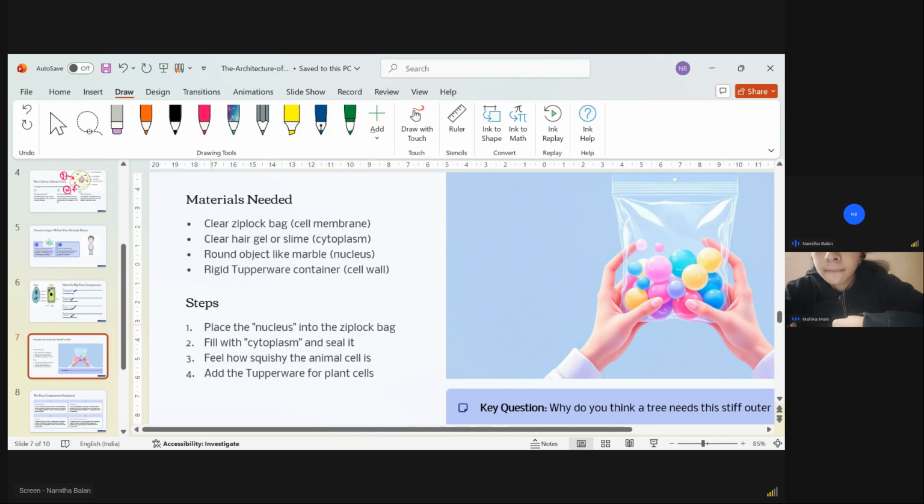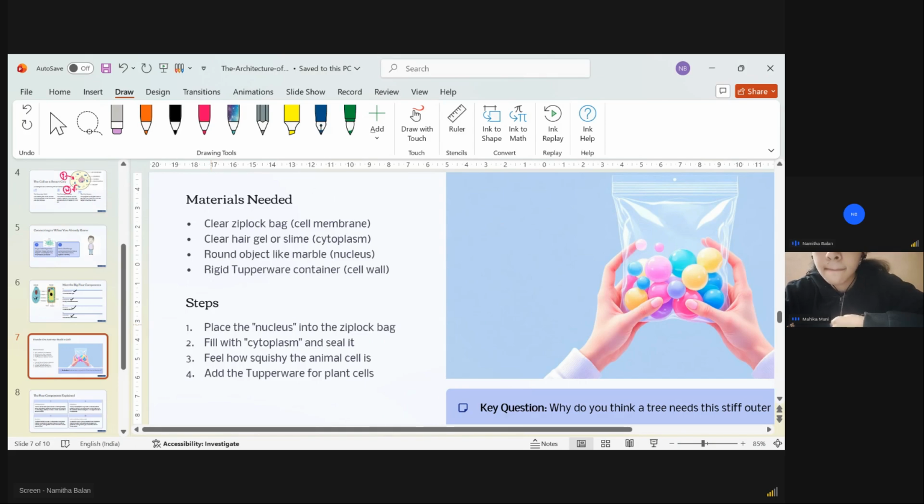Right? So for the cell membrane, how will you make it? With a clear Ziploc bag, as a boundary. It will separate the outer part and the inner. Then you can take slime or clear hair gel as the cytoplasm. It should be clear. You can make a small one also, it's fine. Hair gel or anything which is transparent, but it should have a little jelly-like consistency.